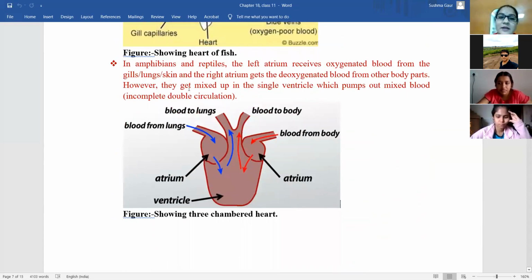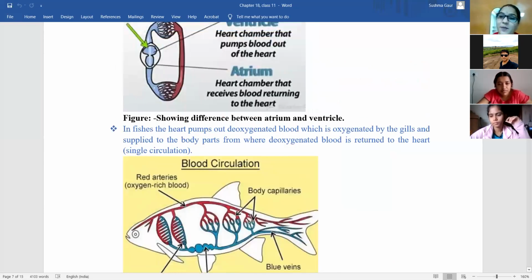Now what will happen in case of three chambered heart? The left atrium receives... इसमें क्या है? Chambers नहीं है, एक atrium और एक ventricle है, इसीलिए the deoxygenated blood is released and the gills are responsible for oxygenation of the blood, and that oxygenated blood is supplied to the whole body, and again the deoxygenated blood is returned to the heart. Yeah, it's very simple in case of two chambered heart.